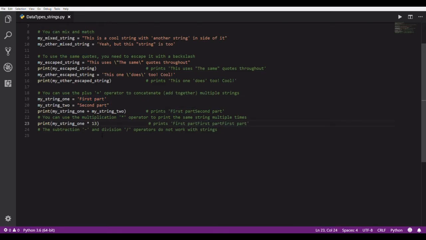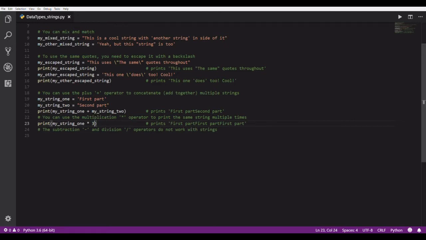I could do that. It would concatenate it 13 times. And that's just the equivalent to doing like my string 1 plus my string 1 plus my string 1. Okay, and instead of having to type that out as many times as you need, let's say you needed to have 7 of them, right?